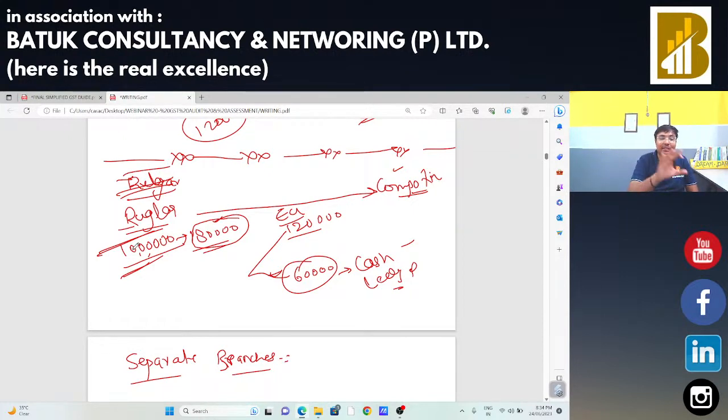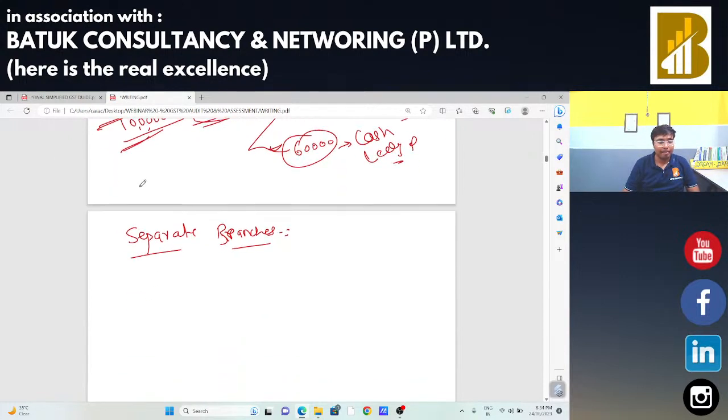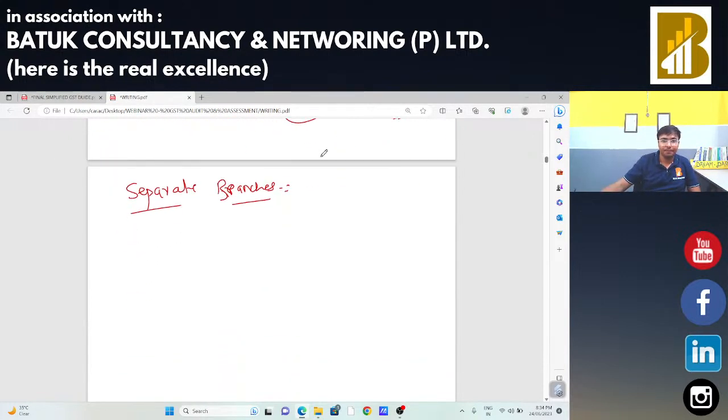So comment in the chat box whether this example is clear, and from this example, whether Section 18 subsection 4 is clear for you. Fast reply.